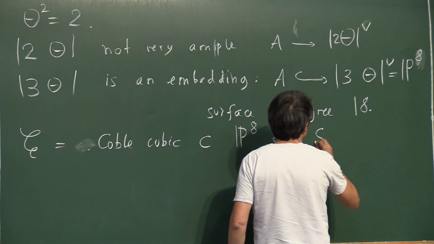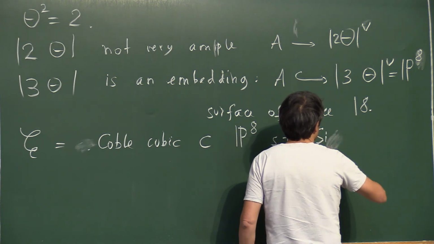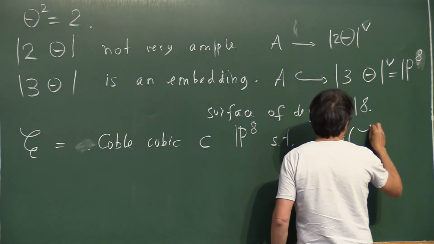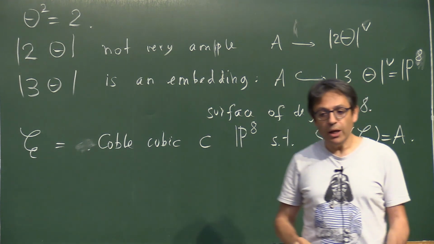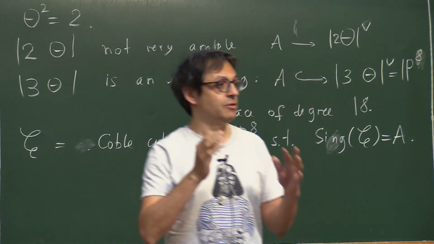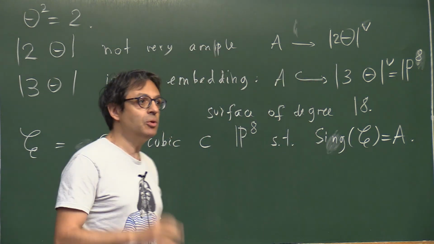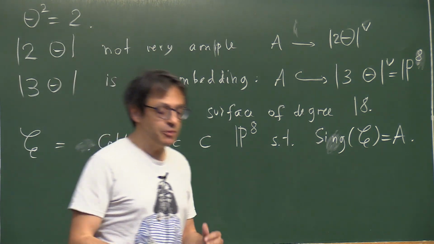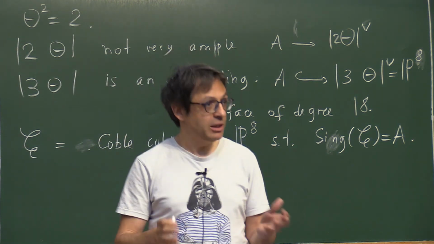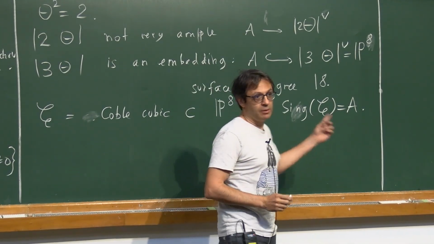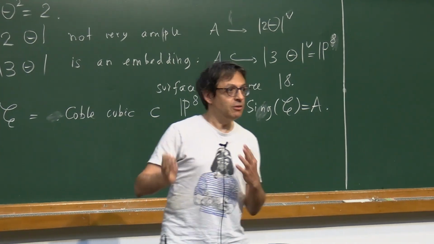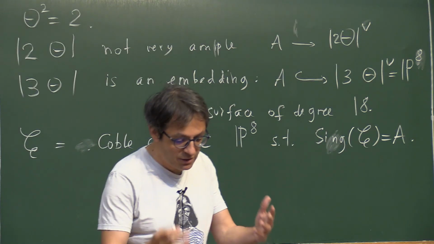The singular locus is precisely A. And actually, this way you have the equation of this cubic, which is, by the way, very simple. If you take partial derivatives of this equation, then you get some quadratic equations, which are exactly the equations of A under the embedding 3 theta, right?